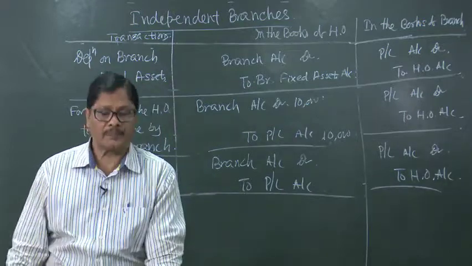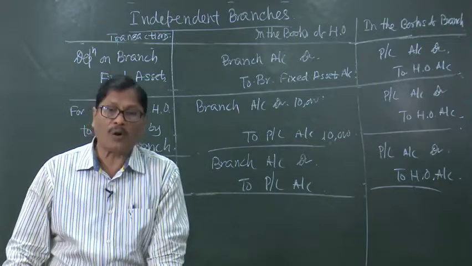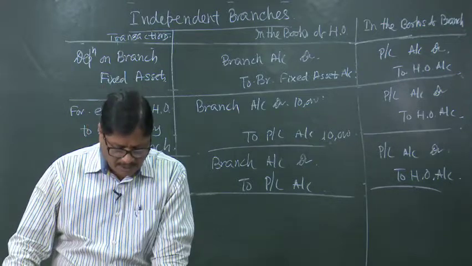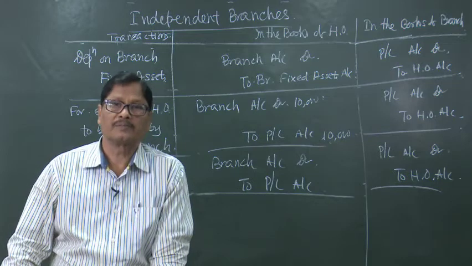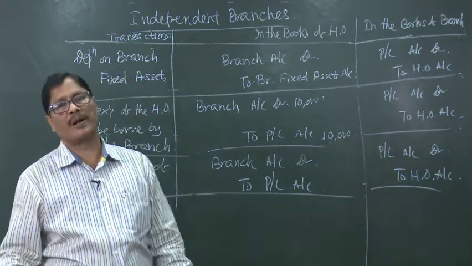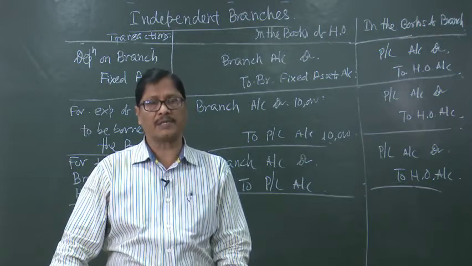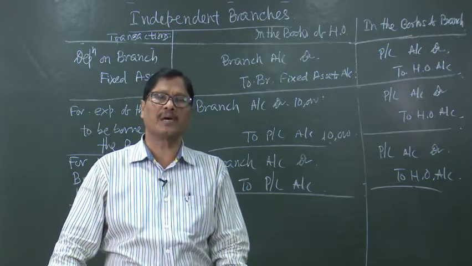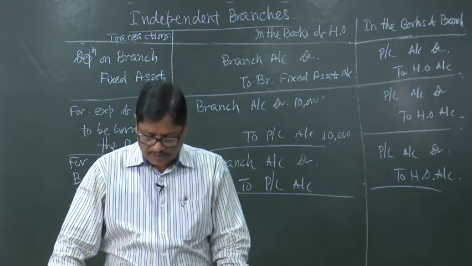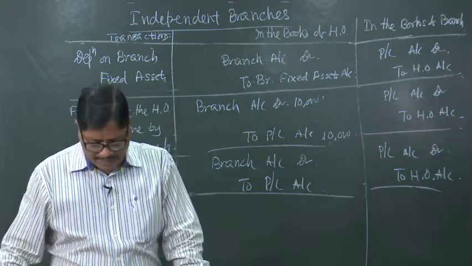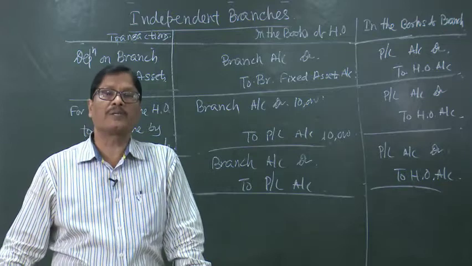The balance sheet of the head office will contain all assets and liabilities of both head office and branch. When the balance sheet is prepared by the head office, they will not only mention their own assets and liabilities, but also the assets and liabilities of the branch. The balance of branch account will not appear in the head office balance sheet.